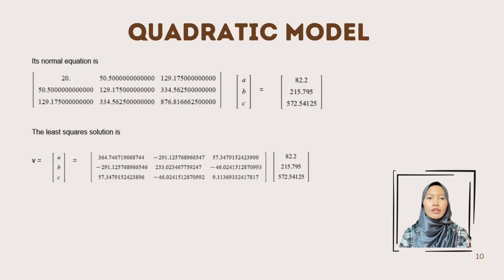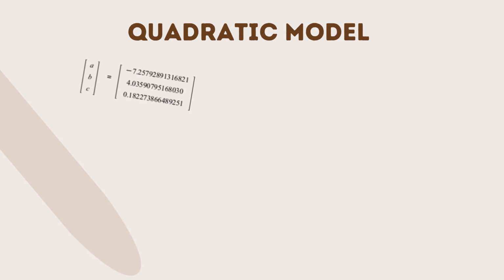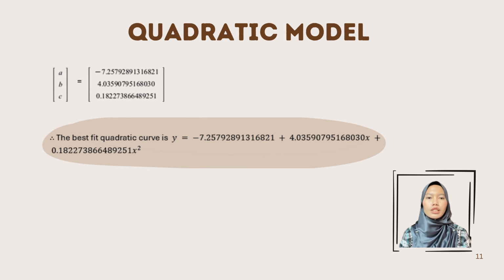Then the value of matrix V will be obtained, and we can substitute this value into the quadratic formula, where Y is equal to A plus BX plus CX squared. So, the best fit quadratic curve is y equal to negative 7.26 plus 4.04x plus 0.18x squared.